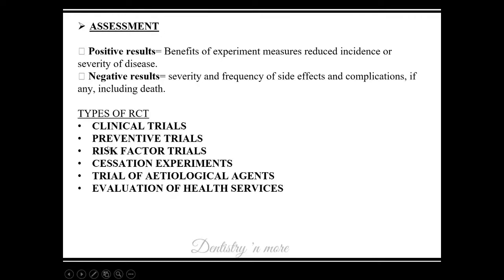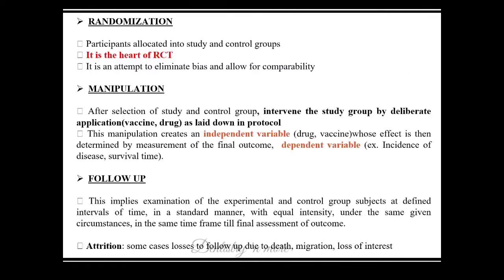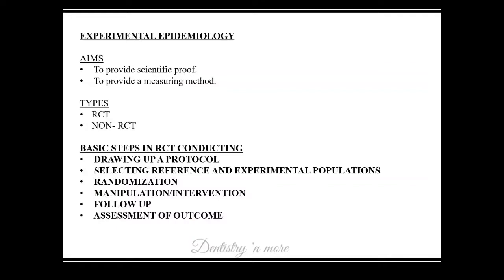So the types of RCT, there are many types of RCT. The first one is clinical trial, that is the most commonly used. Then preventive trials, risk factor trials, cessation experiments, trial of etiological agents, evaluation of health services. So you need to just mention the names of all of it. So this is the most commonly asked question, experimental epidemiology.